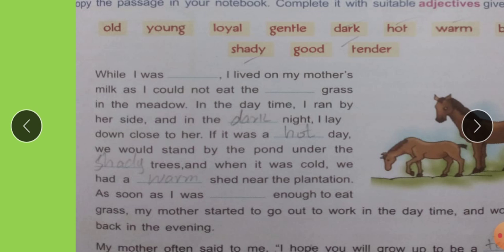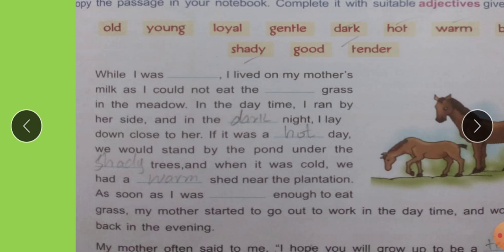In the daytime, I ran by her side, and in the dark night I lay down close to her. If it was a hot day, we would stand by the pond under the shady trees.